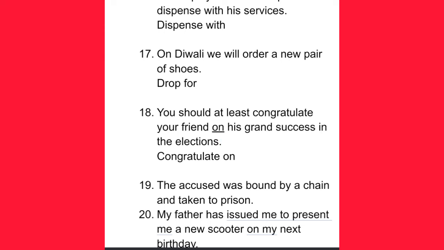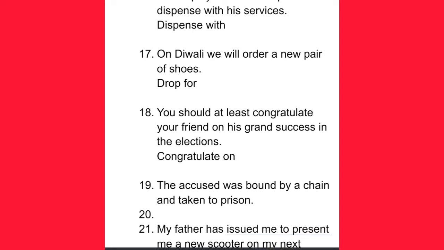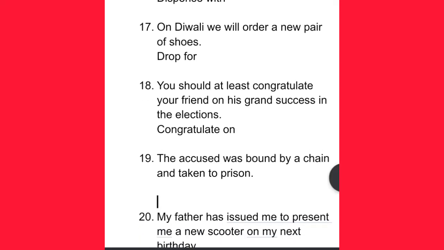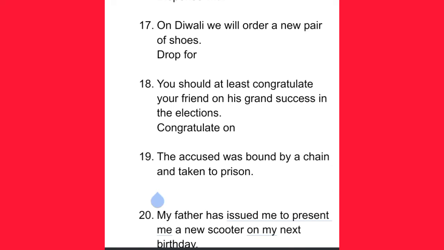All right. Then example number 19, the second last one: The accused was bound by a chain and taken to prison. Now again here the word bound should be followed by with, because a chain is an article, it is something with which the accused was bound. So by is not a correct preposition here. So bound should be followed by with here.